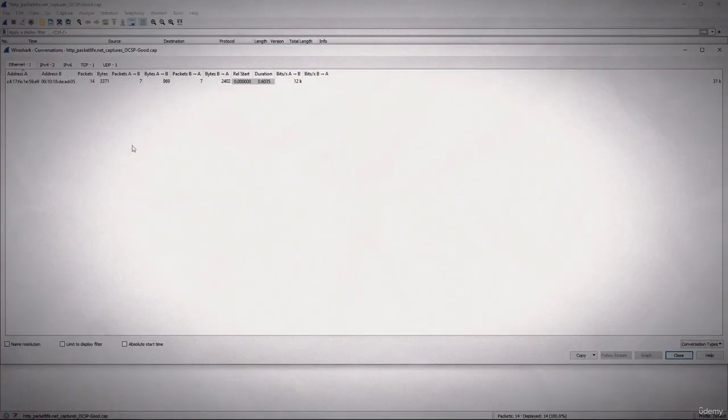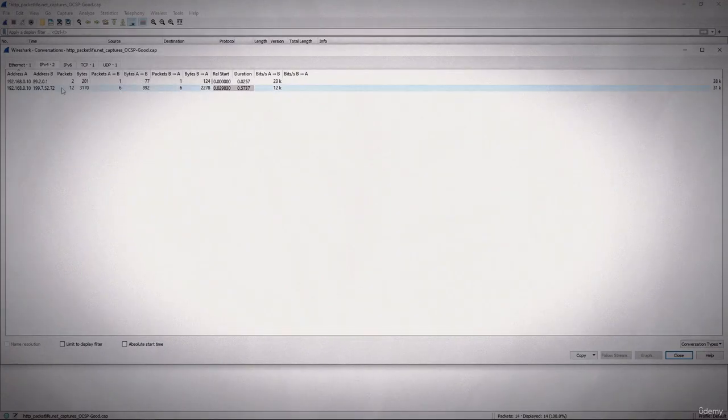here you can see details about the conversation. In this case, we have minimal information. It's a very short capture, but if we go into the one conversation and we have a little bit more detail here, I can right click and I can say apply as a filter and select it.